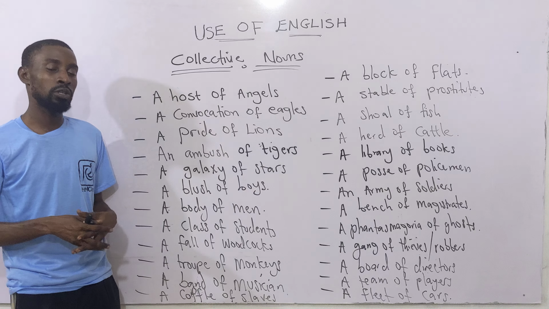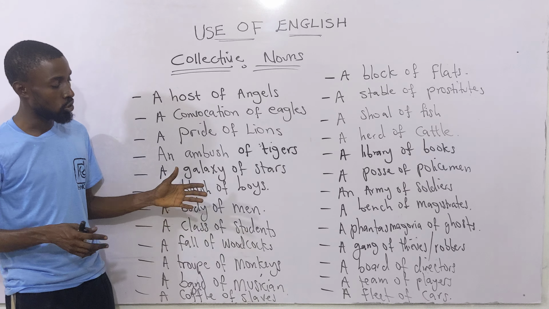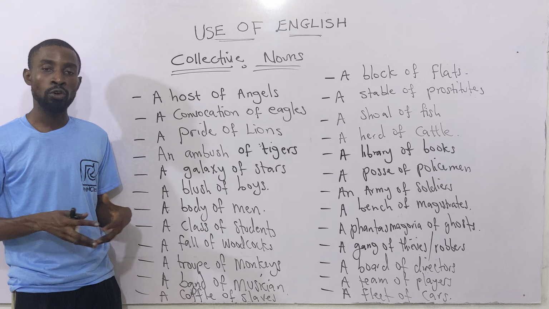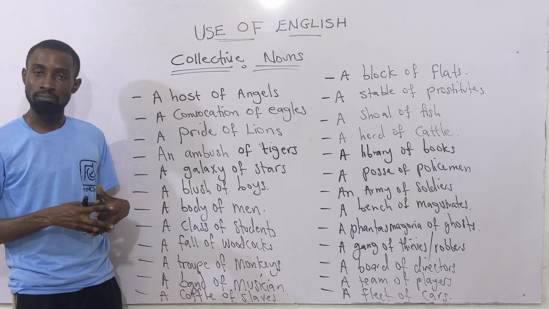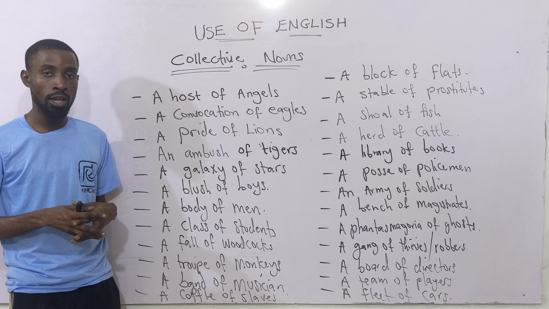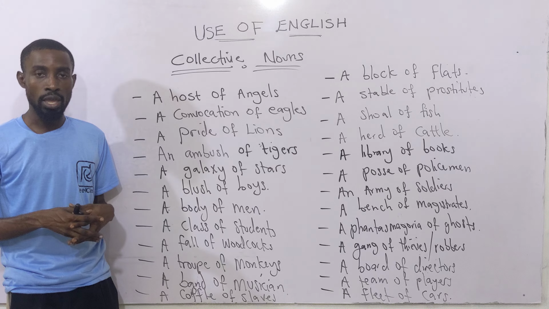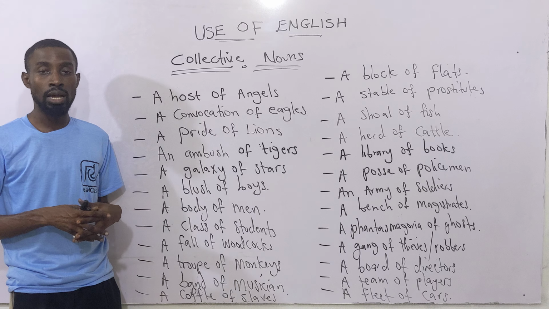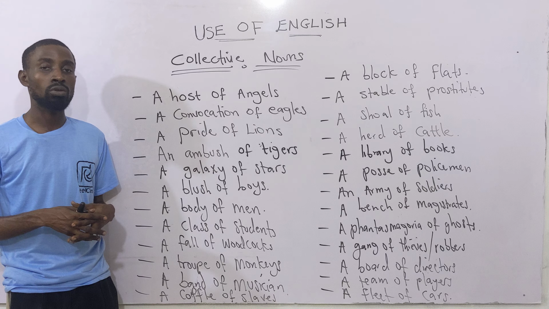Then we have the last but not the least on the board, a fleet of cars. Just the same way I told you, we have what they call a flight of aeroplanes and all that. Okay, so that's that. In our next class, we shall look at another strong topic.